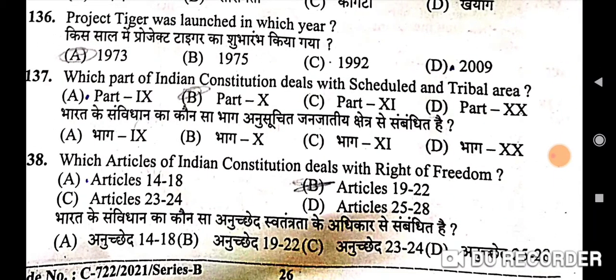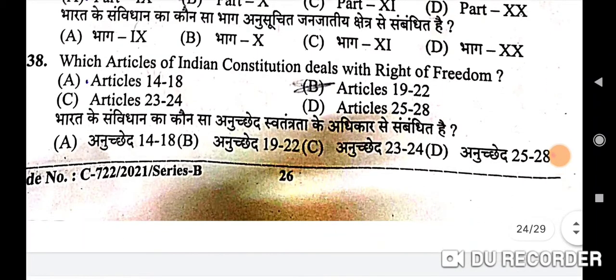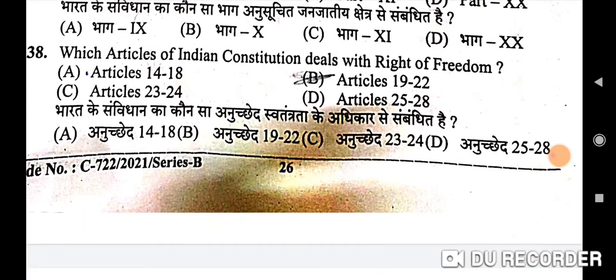137th question is: which part of the Indian Constitution deals with the scheduled and tribal areas? Correct option is B, Part 10. Next question is: which articles of the Indian Constitution deal with the right to freedom? Correct option is Article 19 to 22.